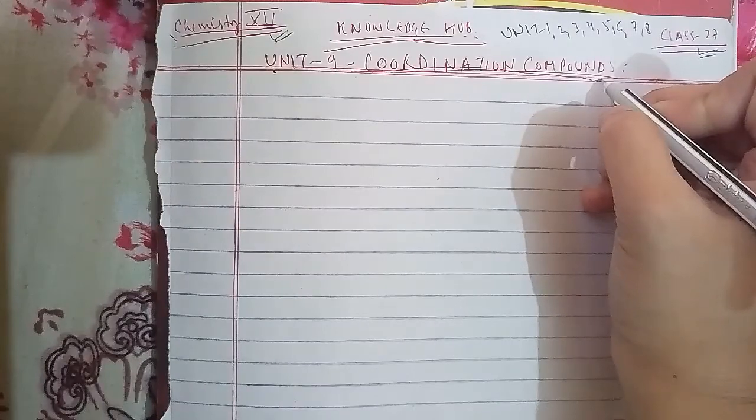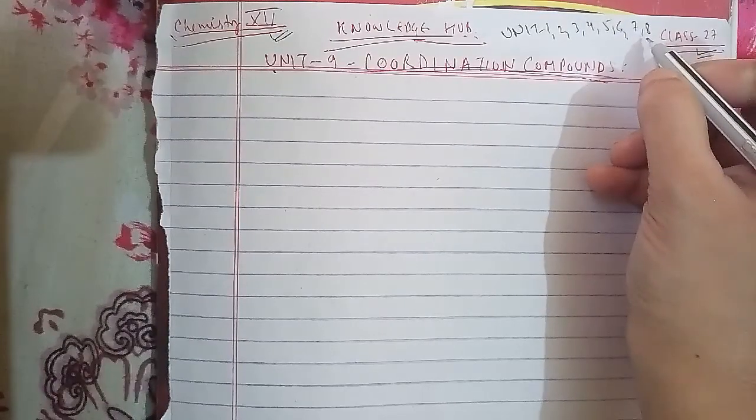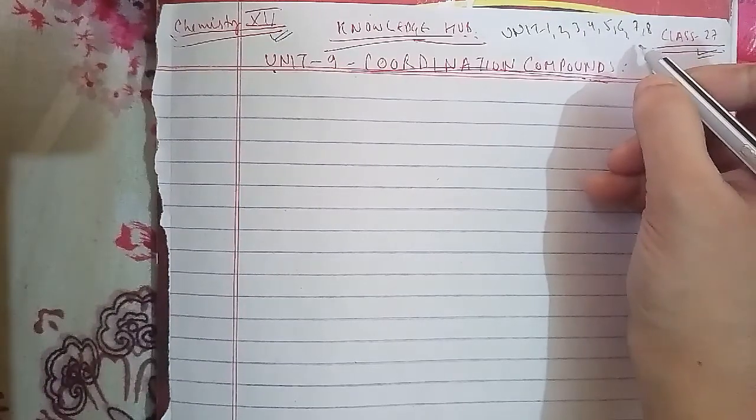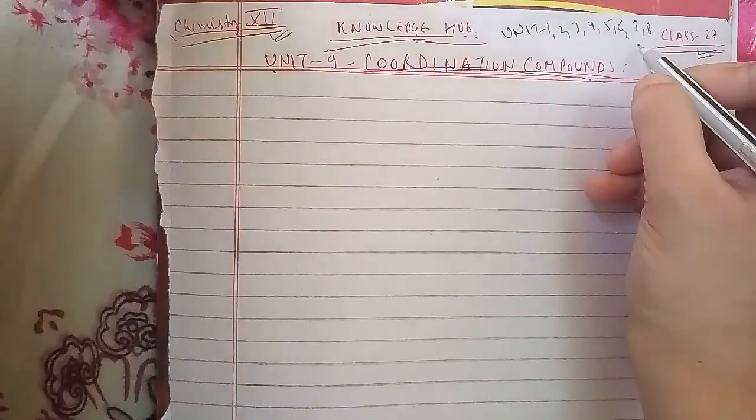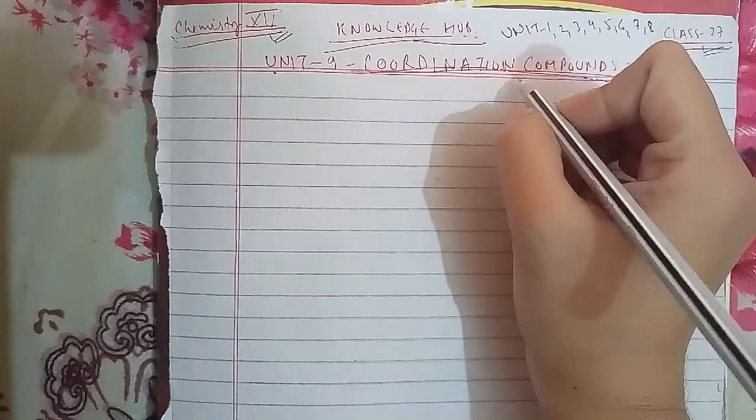But after completing unit 8, we had left some questions that we have to discuss in terms of unit 8. There are about 20 to 30 questions that we have to discuss. After discussing that, we'll start discussing unit 9, which is coordination compound.